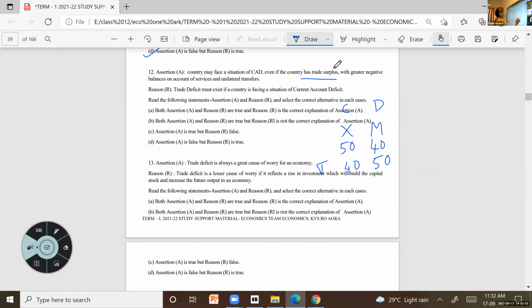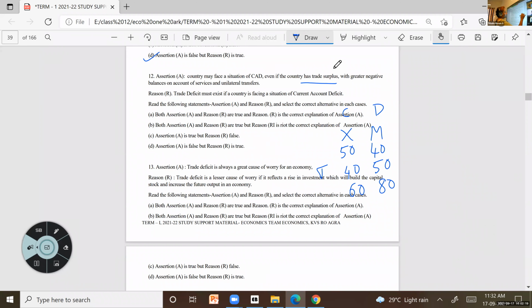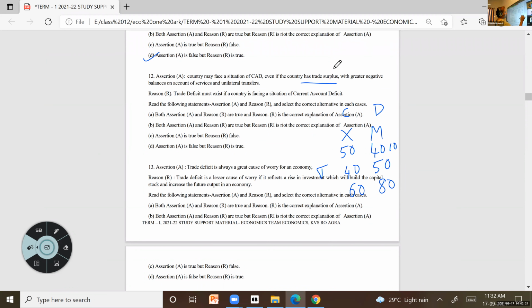Another one, related to services: here it is 60 and in another area it is 80. Here also we have a negative situation. Here minus 10 will be there, here minus 20 will be there. So even though we have a trade surplus, greater negatives with services and unilateral transfers mean there will be a current account deficit.